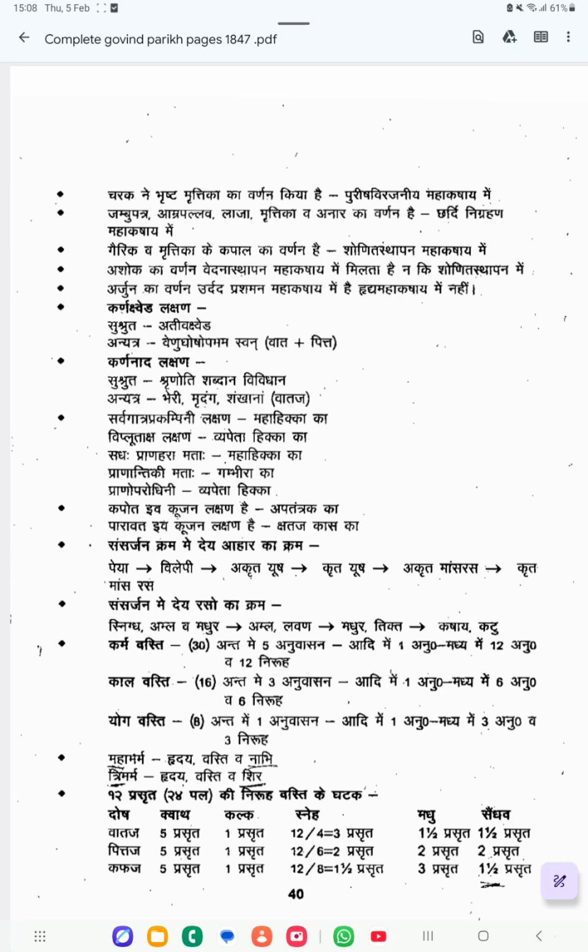Next one is Karnakshveda Lakshana. Okay, so Karnakshveda we can correlate with the tinnitus condition. There is a ringing sound that will be heard. Okay, so Susruta is telling Atikshveda, there is excessive sound you can hear in the ear, that is called Karnakshveda. So how we can tell, means Venu Ghoshopama Svana, like Venu Nada, flute sound. If you are hearing a flute sound in the ear, that is called Karnakshveda.